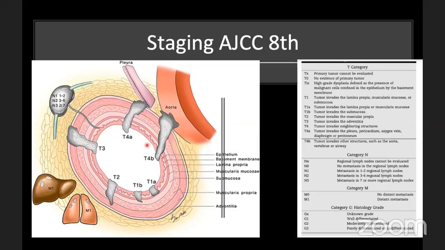The management completely changes with involvement of T1B, that is involvement of the submucosa, because there is an increased chance of nodal spread. Various papers have shown that there is a 30 to 40% increase of nodal spread if the stage of the tumor is T1B. The N stage is already discussed by sir: N1, N2 and N3 depending upon the number of nodes involved. M is M0 and M1 depending upon distant metastasis or non-regional lymph nodes. Distant metastasis can occur to the lung and liver, most commonly into the liver.